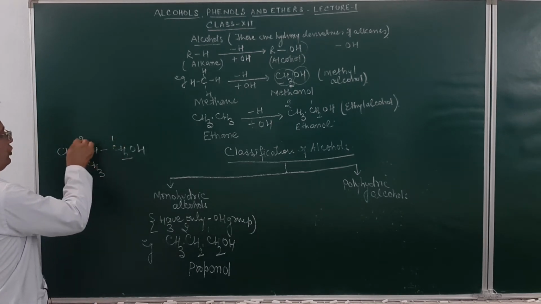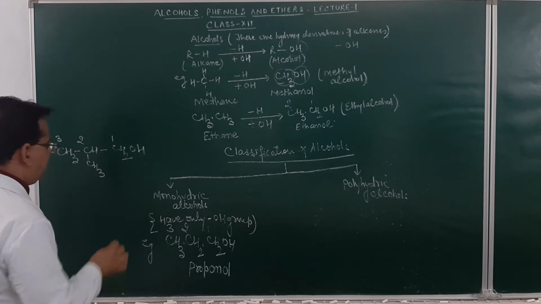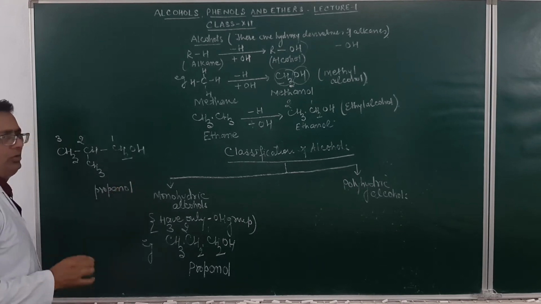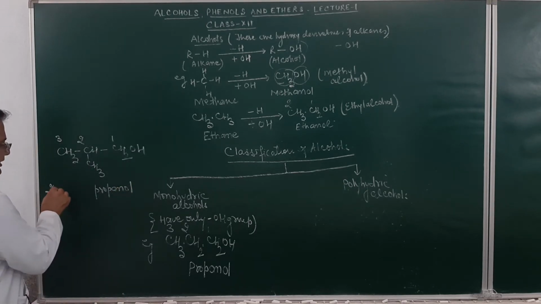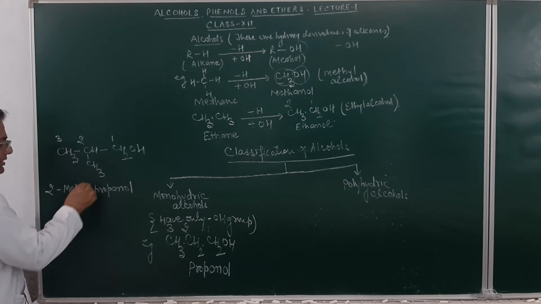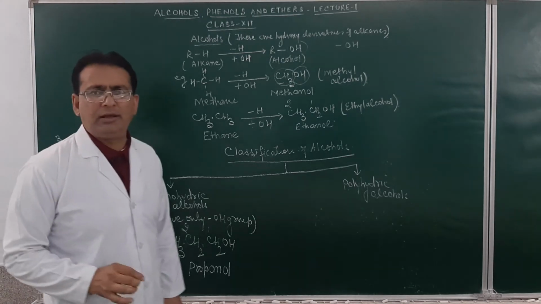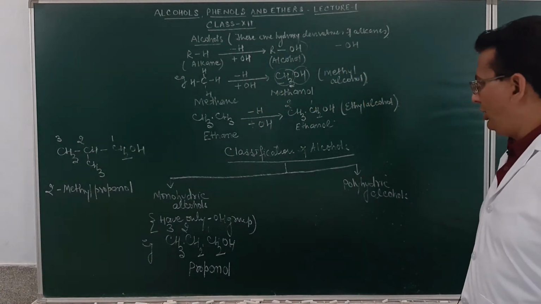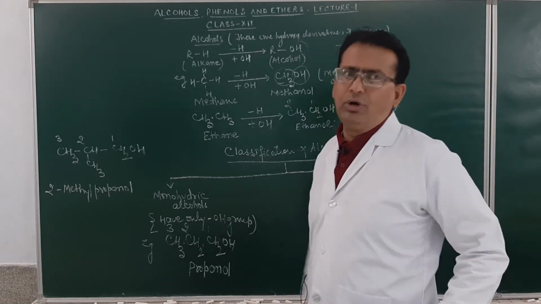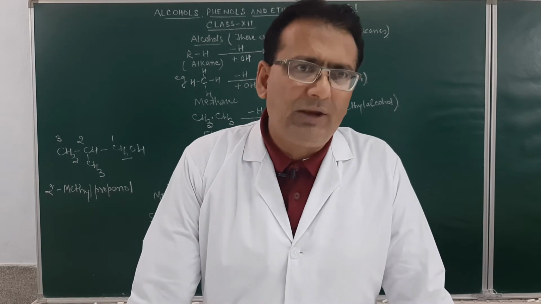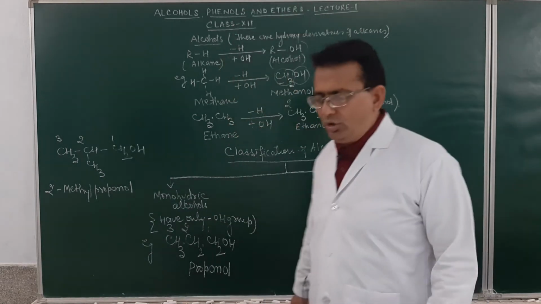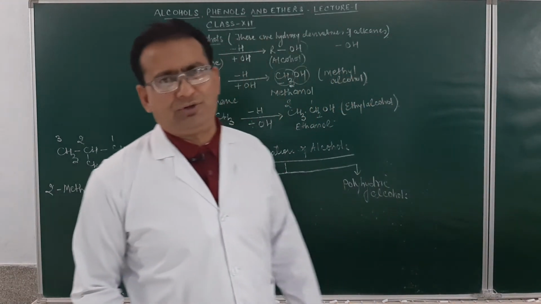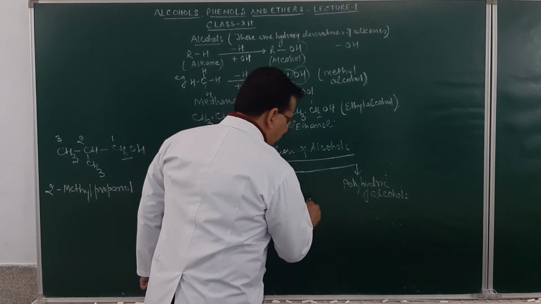This is 1, 2, 3. For 3 carbon atoms, what is the root word? Prop. Single bonded ane and then suffix will be ol. At number 2 position, what is present? Methyl. So, the name of this will be given as 2-methyl propanol. Am I clear? So, alcohols can broadly be classified as monohydric alcohols, which contain only one OH group in them. Then, alcohols can be classified as polyhydric alcohols. Polyhydric alcohols mean they contain more than one OH group.